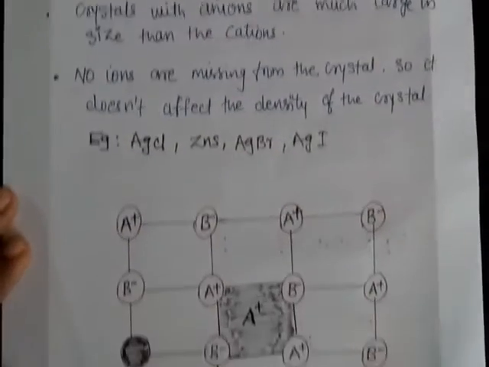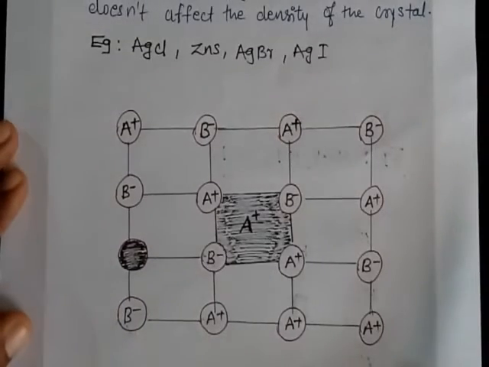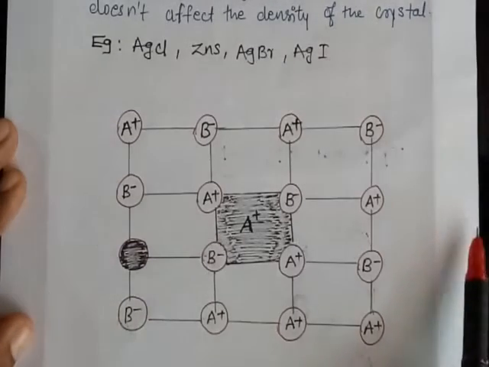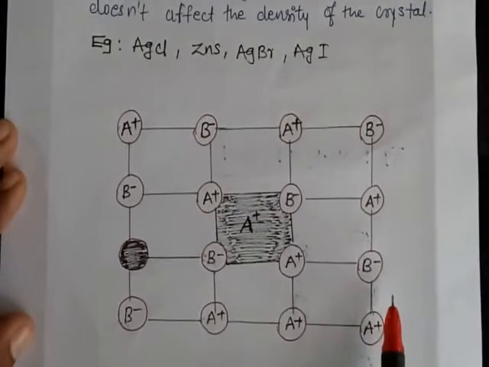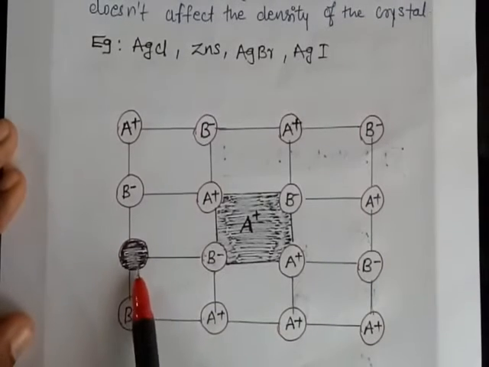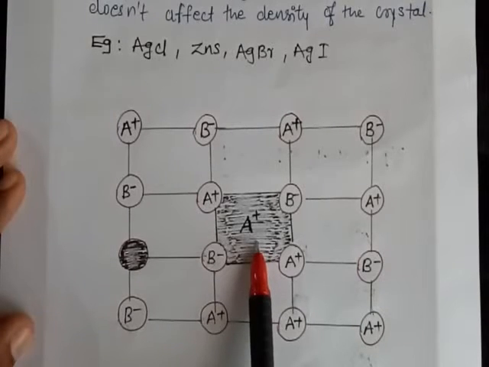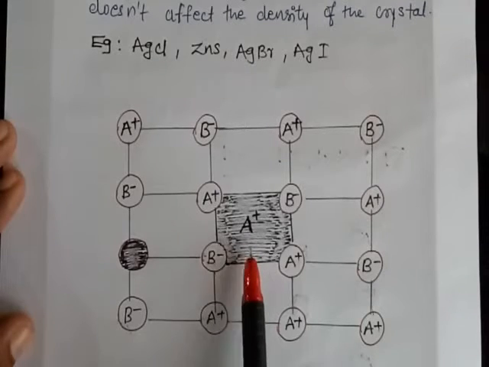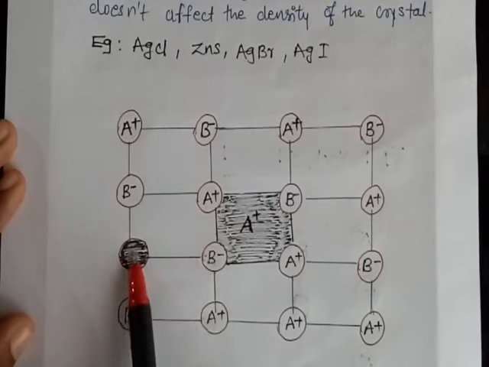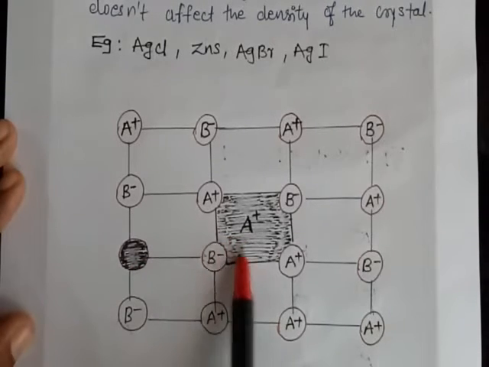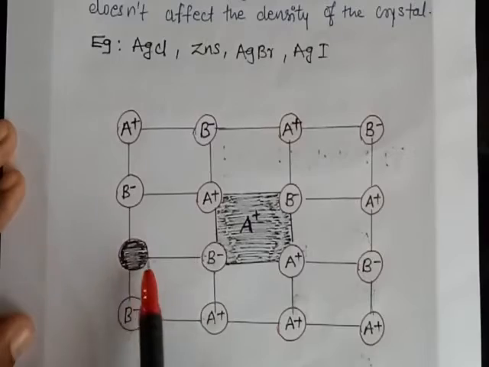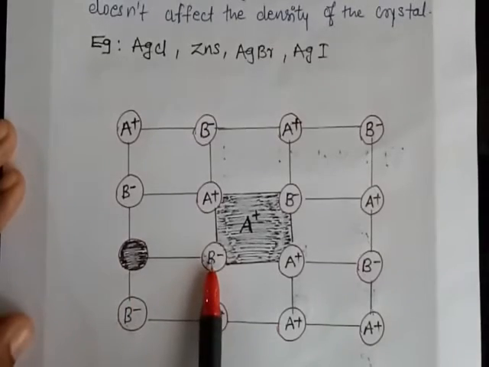So this is the diagram, which we already discussed. What is Frenkel defect? Frenkel defect means an ion, normally a cation, A plus, leaves its normal position and occupies an interstitial position. This is called a Frenkel defect. In this case, because no ion is missing from the crystal lattice, it does not affect the density of the crystal.